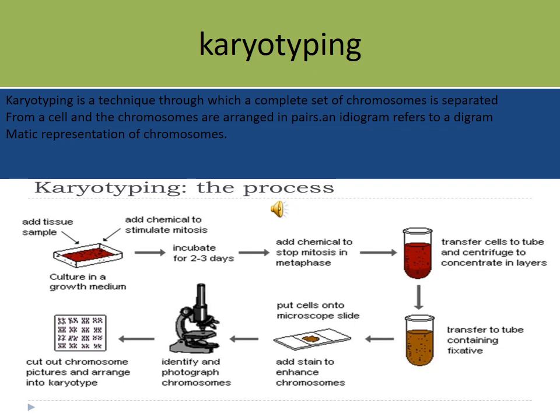So the karyotyping process is very important. First, culture in a growth medium, add the tissue sample and chemical, and incubate for 2 to 3 days. Add a chemical to stop mitosis in metaphase. The fourth step, transfer the cells into a test tube and centrifuge to concentrate them in layers. Then transfer to a tube containing fixative, and add stain. Then identify and photograph the chromosomes using a microscope, cut out the chromosome pictures, and arrange them into a karyotype.